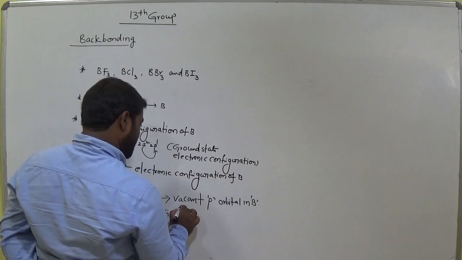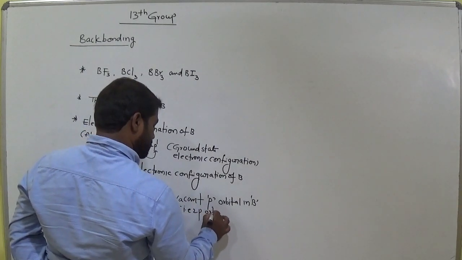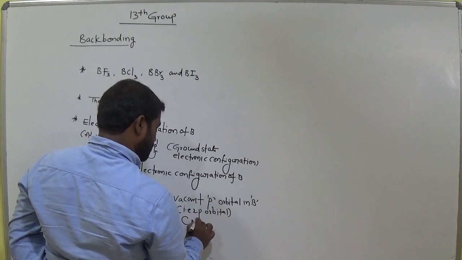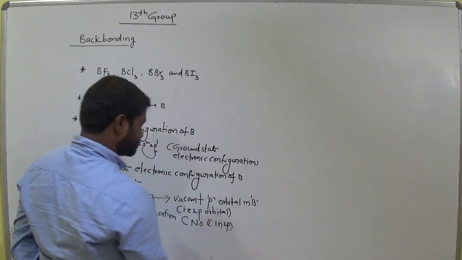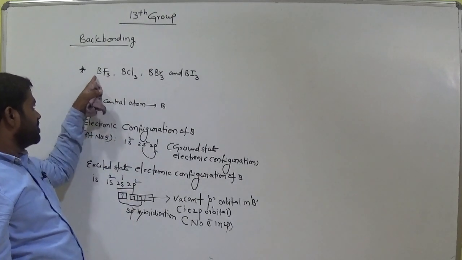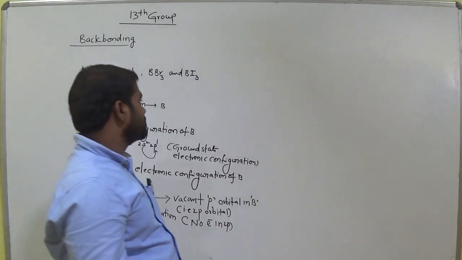So what is the name of this p orbital? 2p. That is a 2p orbital, no electron in 2p. In boron trifluoride, in the boron, one 2p orbital is vacant, no electron.